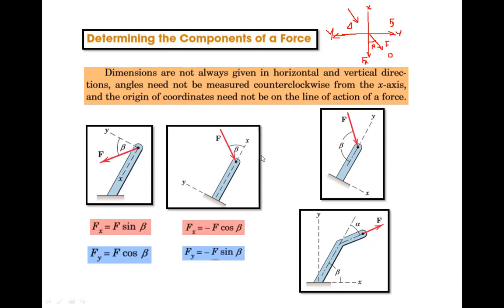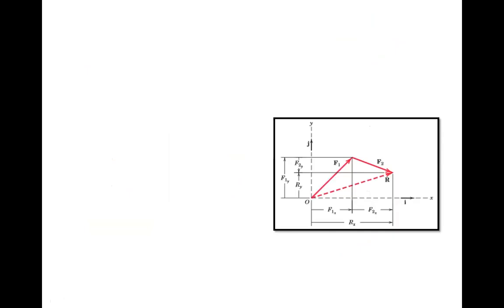What about multiple forces? Now in this diagram you can see, suppose there are two forces F1 and F2, both acting from this origin. Now this F2 force, if we move from origin O to the tip of this F1, we can easily find the resultant R by using the triangle rule.